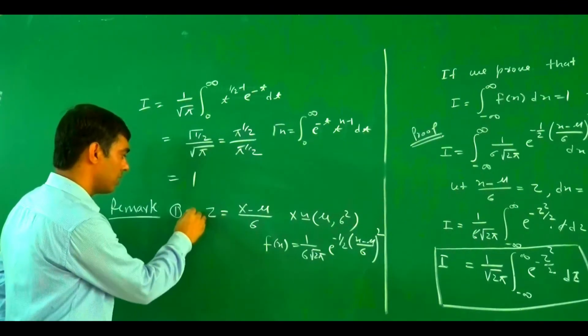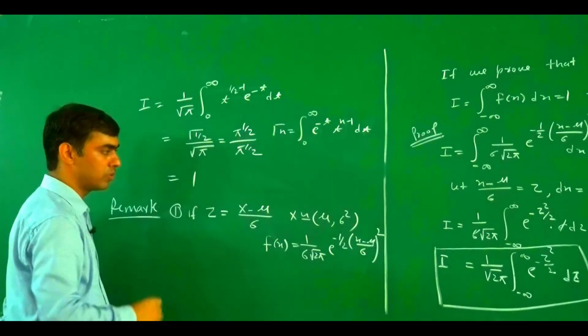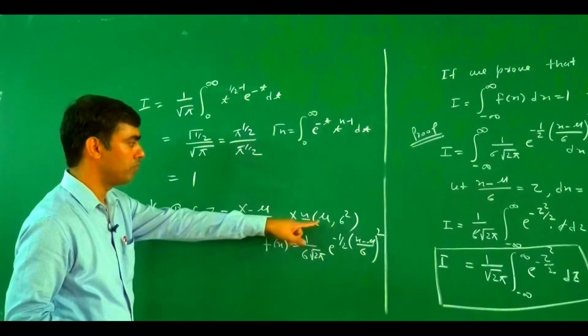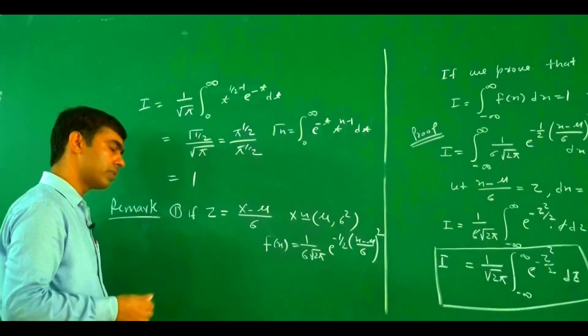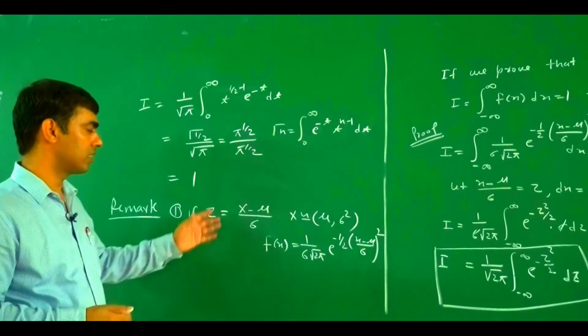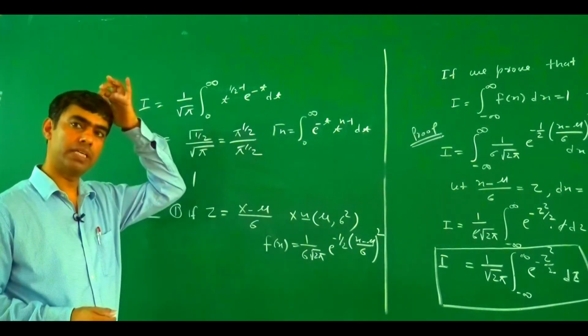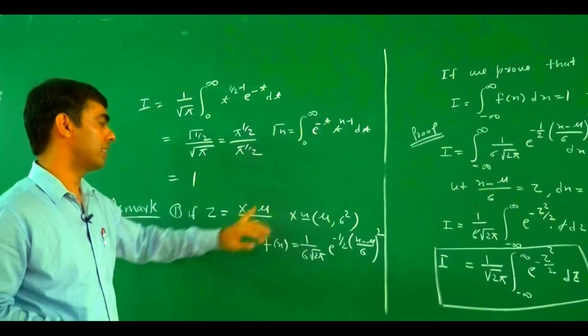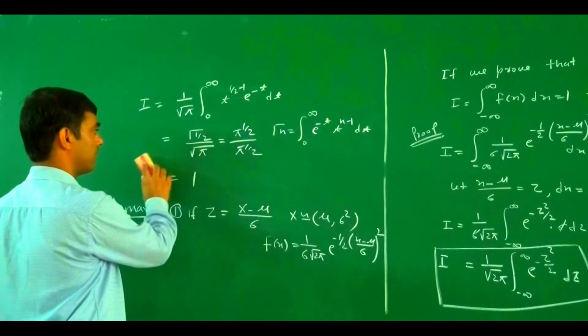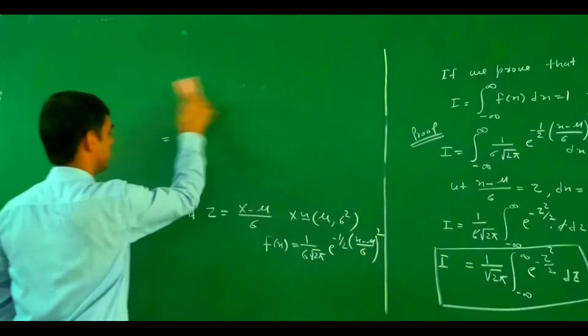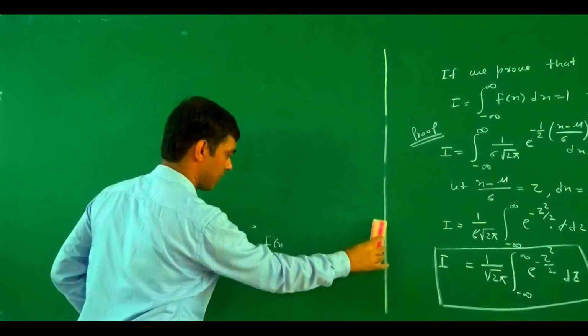If we put x equal to mu, then what is the value of z? So this is 0, but here we try to write it in terms of mean and variance. Now if we try to write once again, then this is more clear.